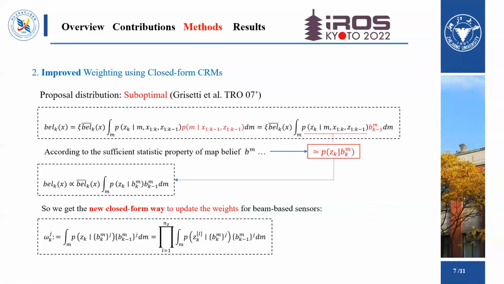In the importance weights update procedure, the proposal distribution in the scan matching process is suboptimal, especially when the onboard sensor measurements are more accurate than the odometry estimates. Instead, we can take advantage of the continuous map belief in CRM to improve the weight computation and the localization accuracy. According to the sufficient statistic property of map belief B(M), we can substitute this term by a simpler one, so we can get the new closed-form way to update the weights for beam-based sensors, wherein Z is the number of the beams in one scan.